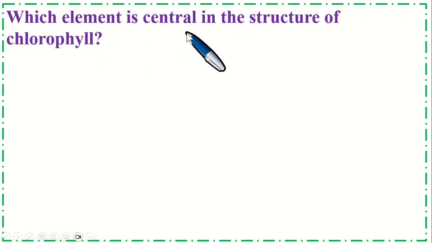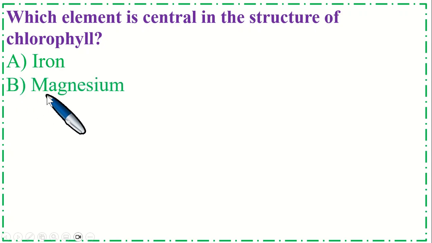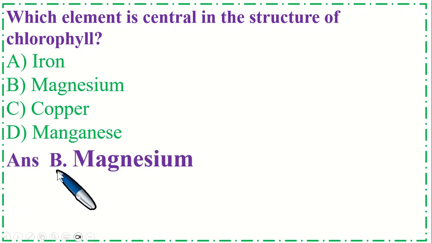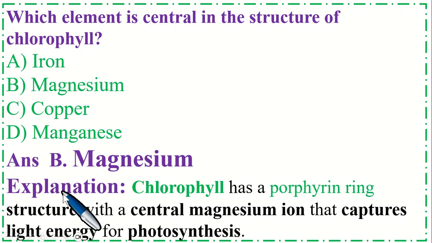Which element is central in the structure of chlorophyll? Option A, iron, B, magnesium, C, copper, and option D, manganese. So the correct option is B, magnesium. Chlorophyll has the porphyrin ring structure with a central magnesium ion that captures light energy for photosynthesis.